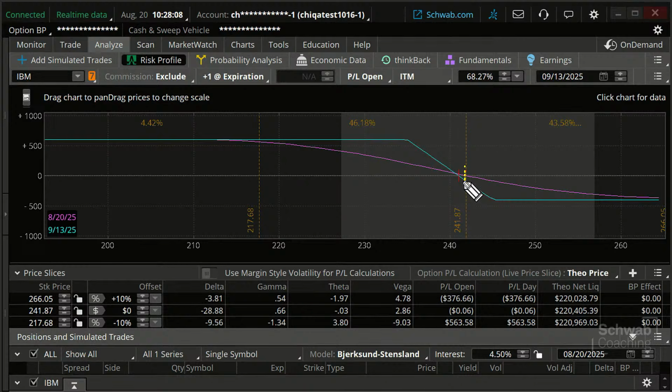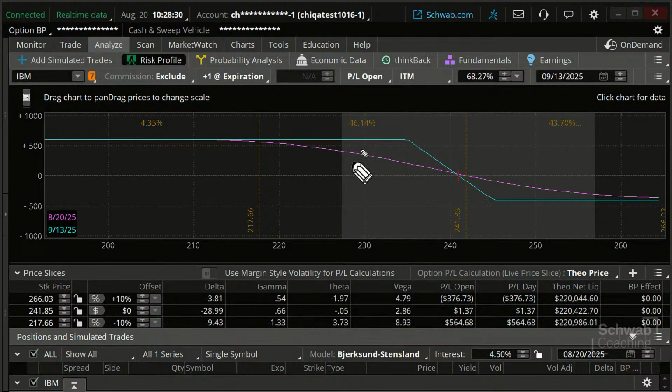If it goes down, that's where it becomes profitable, and you can see this represents our max gain. If the stock goes up, which we're not expecting, but if it does, then we're looking to lose on this. So there's that.